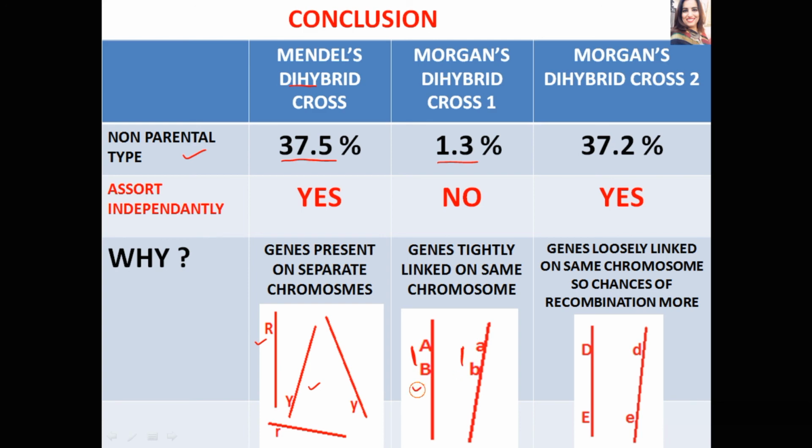So two types of gametes were formed, one with a chromosome having capital A, capital B genes and another with a chromosome having small a, small b genes. In Morgan's dihybrid cross 2, 37.2% of non-parental types were obtained. Although the genes were present on the same chromosome, they were loosely linked, so they assorted independently and chances of recombination were more, because there are chances that the segments may break from here and exchange of segments may occur. So they could assort independently.